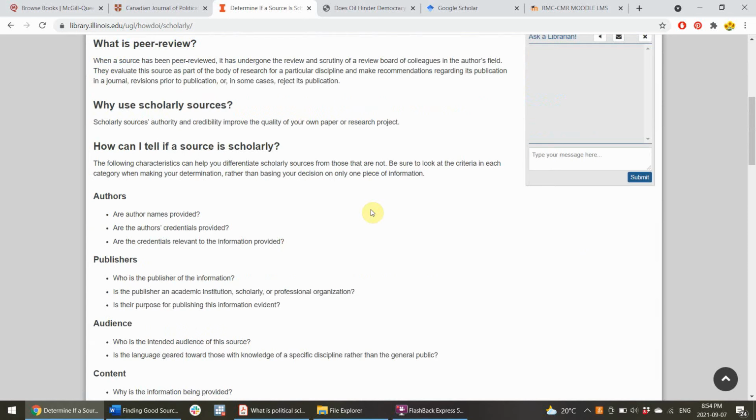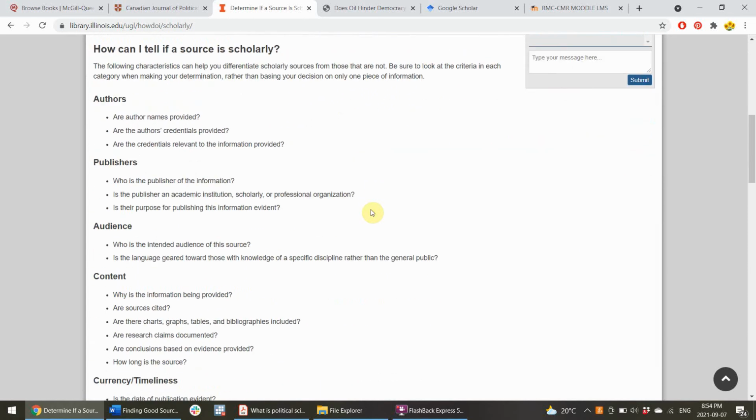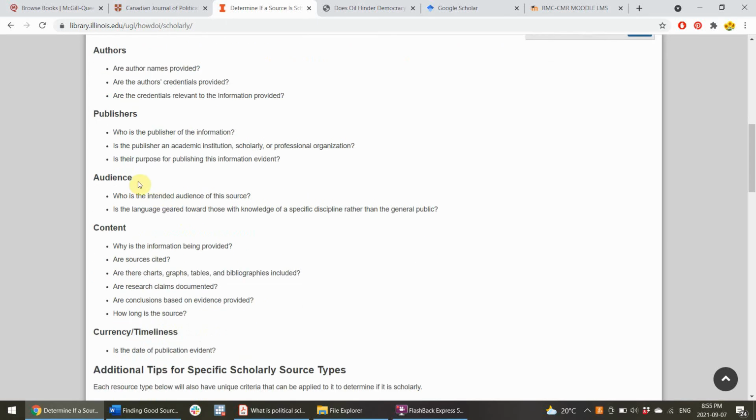So there are some guidelines I found that I quite like from the University of Illinois, I believe, on how to determine if a source is a good, reputable scholarly source. Five things to think about. The author: usually it's going to be an academic in the field. They should have credentials in the area that they are writing about. It should be a publisher that is a reputable academic institution or scholarly organization, a reputable journal. And you can generally figure that out by taking a look at their policies and procedures, and who the audience is supposed to be for this particular piece of work.